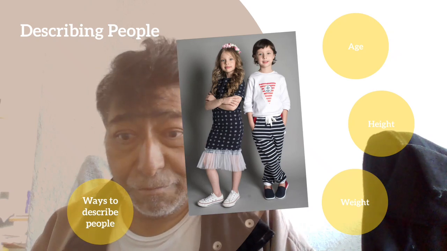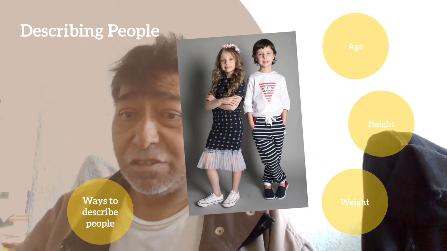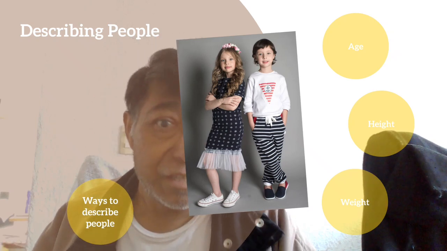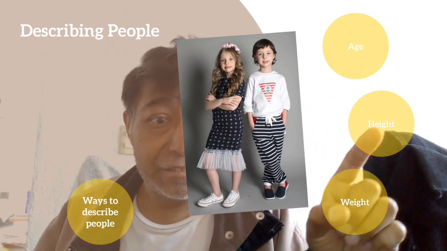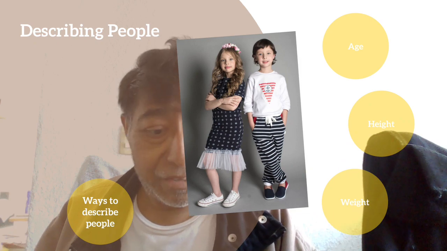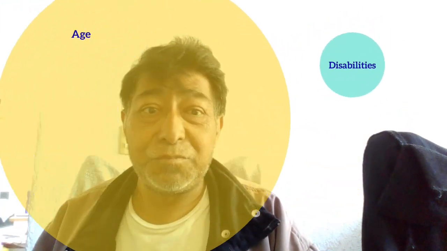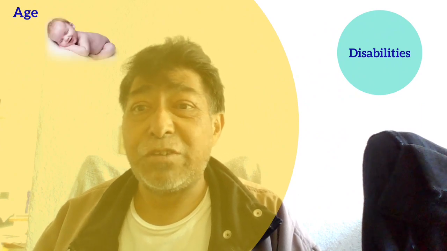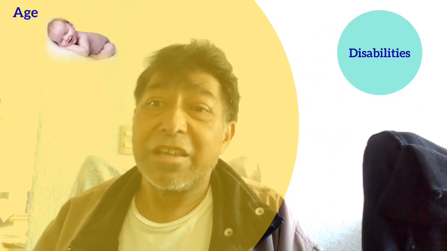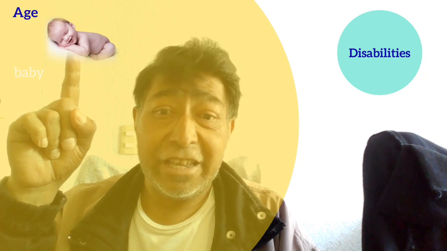So, describing people. There are different ways of describing people. We have to consider age, height, and weight. So, age. If we consider age, here we have early age.